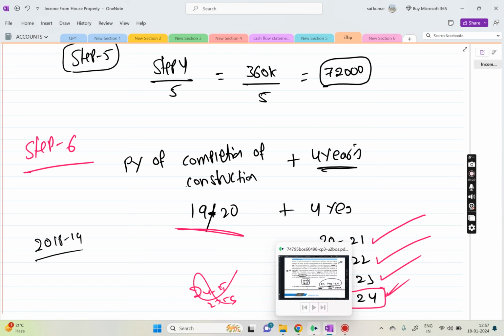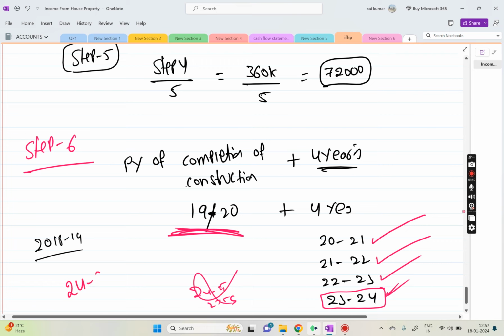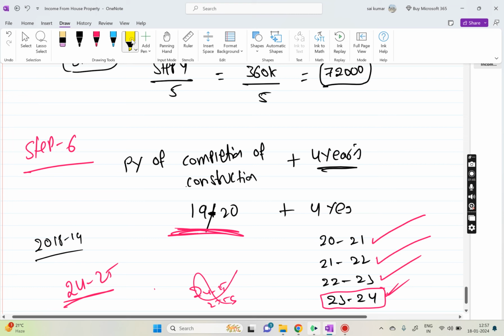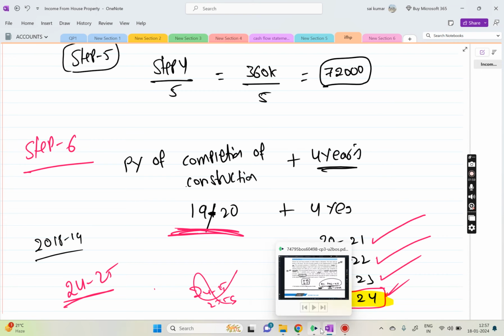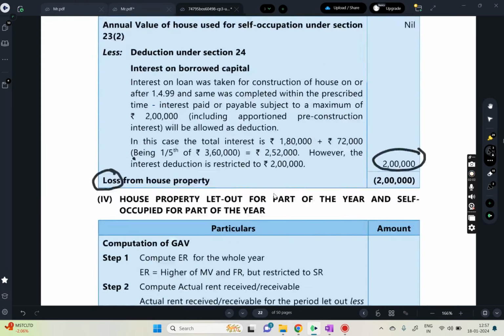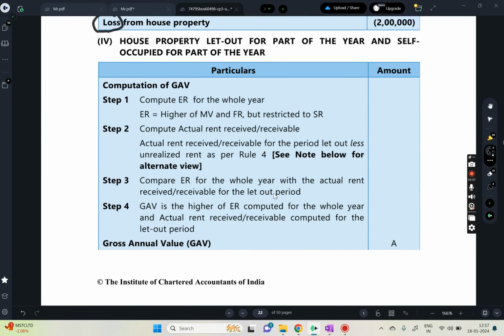So the answer we have taken previously does not match. Let's just say in this question, if they have given the previous year as 24 and 25, then I cannot claim the pre-construction interest, because the 5 years will end by 23 and 24 itself. Okay, so that's it with this question. The Purna question is done.